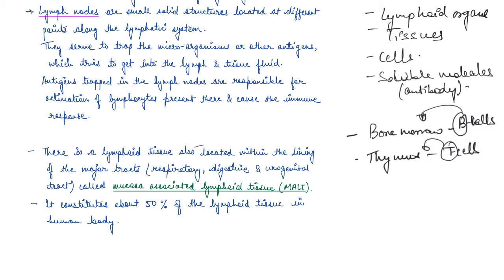Then you have different types of lymphoid tissues as well. These lymphoid tissues are located within the lining of all the major tracts like the respiratory, digestive, and urinogenital. All these tracts have a lining of lymphoid tissues, and this is known as MALT, which is mucosa associated lymphoid tissue. So basically, mucosa having lymphoid tissues, right? And these tissues constitute 50% of the lymphoid tissues in the human body.